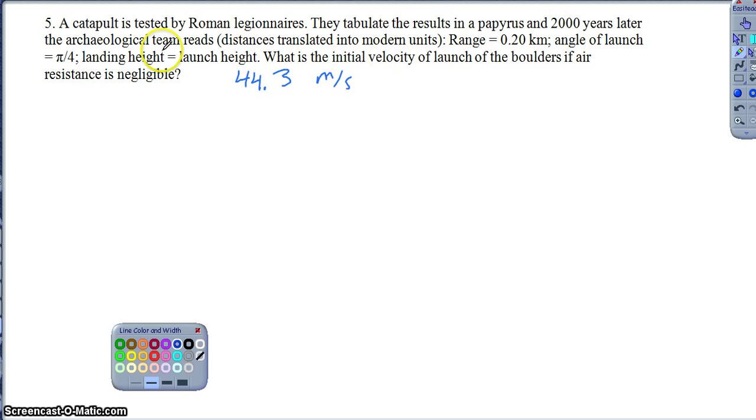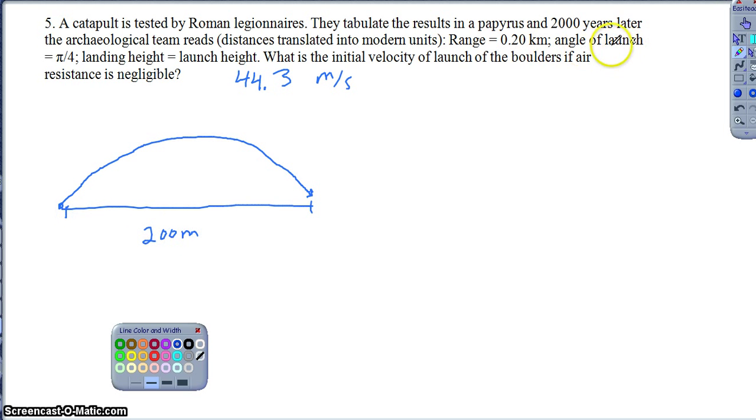They tabulate the results, so all that's just background, right? The range of it is 0.2 kilometers. Okay, so it's starting here, it goes up, it goes over 0.2 kilometers, which in terms of meters is what I'm going to go ahead and convert it to. That's 200 meters. It does tell us that the angle of launch is pi over 4.